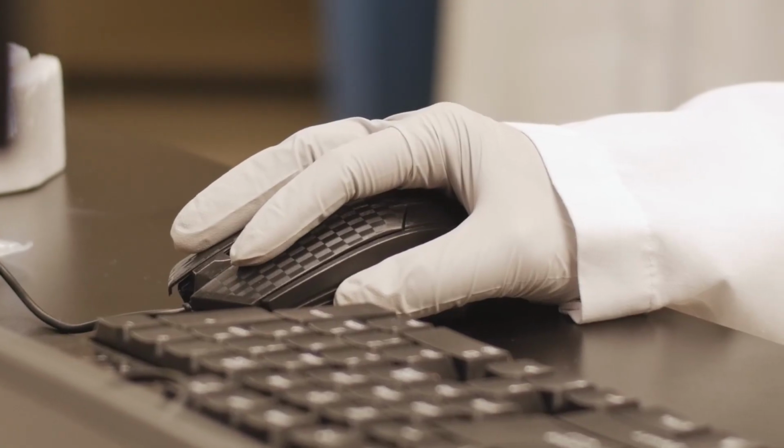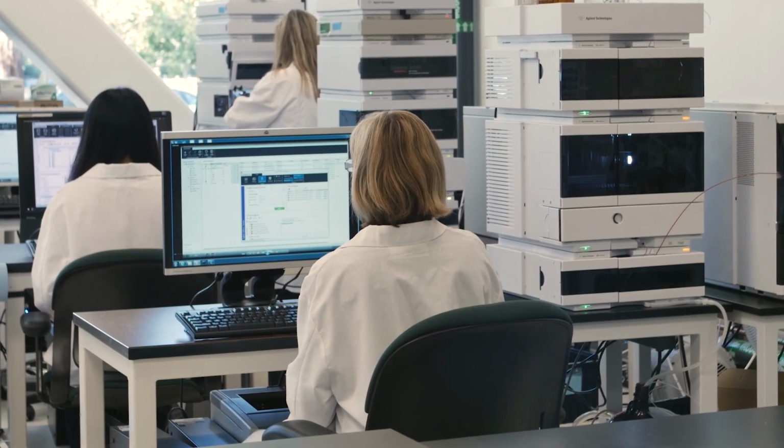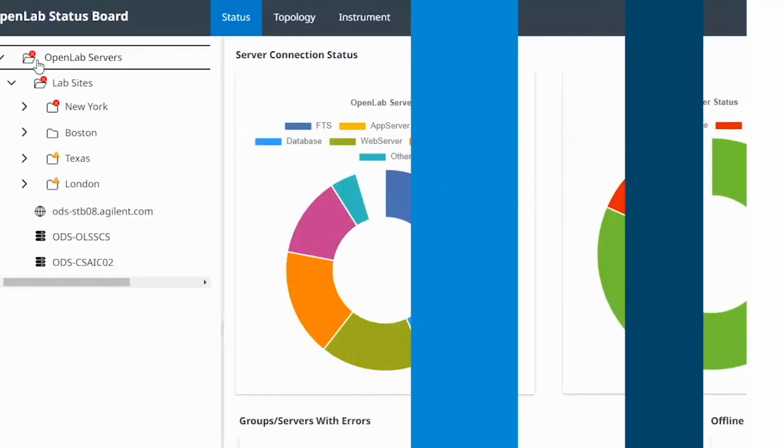Uncertainty has no place in a productive lab. So to keep data systems running at their peak, we introduce Status Board for OpenLab.